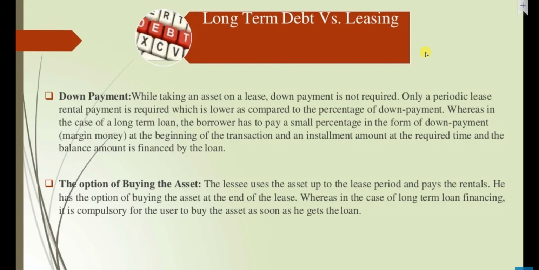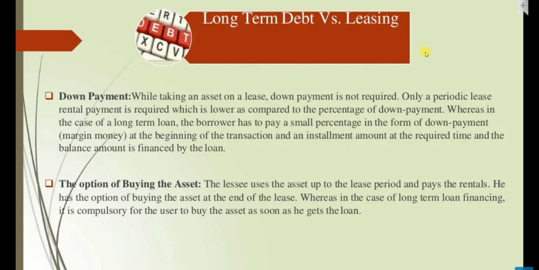Down payment. While taking an asset on lease, a down payment is not required. Only a periodic lease rental payment is required, which is lower compared to the percentage of down payment. Whereas in the case of a long-term loan, the borrower has to pay a small percentage as down payment at the beginning of the transaction and installments at the required time, and the balance amount is financed by the loan.